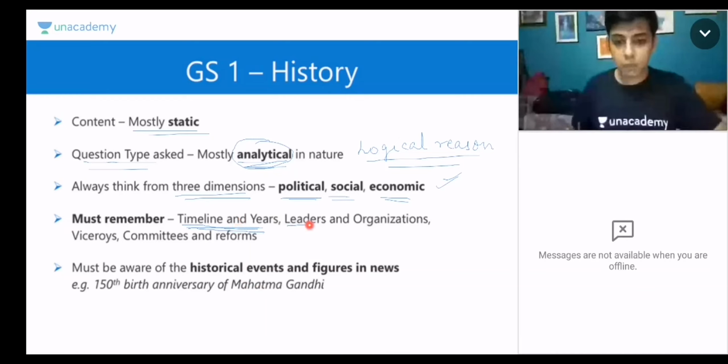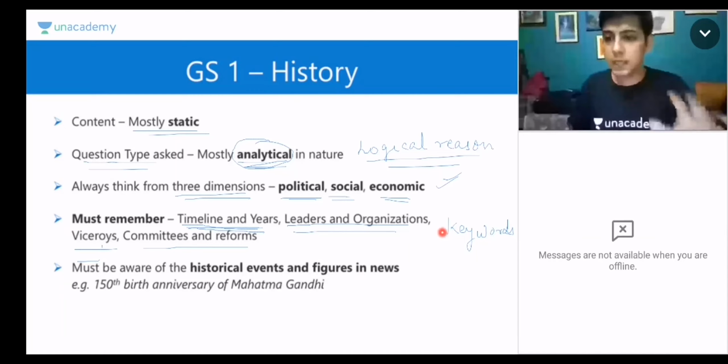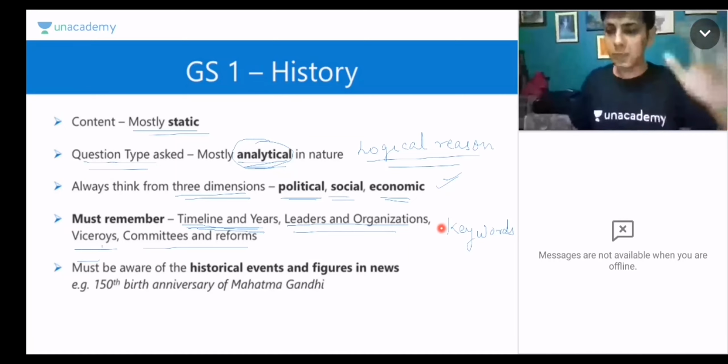Also, it is very important that you remember the leaders, organizations, the viceroys, the committees and the reforms. So these are basically your keywords. These are your keywords. Every GS paper, my friends, has a certain type of keywords that you must try to incorporate in your answer, in your notes, because these are the words that the examiner looks for while checking.